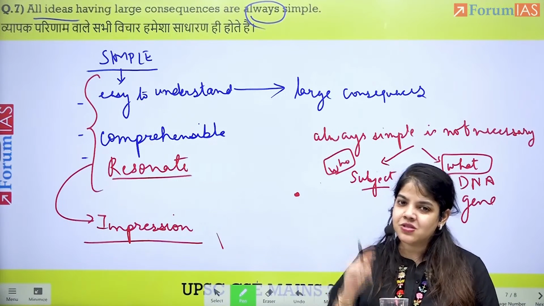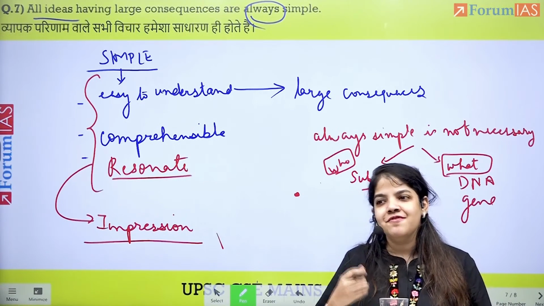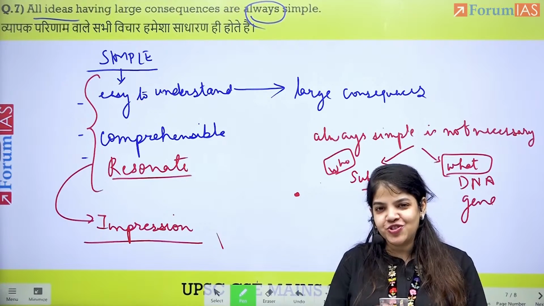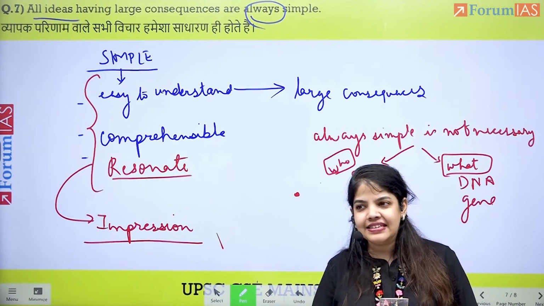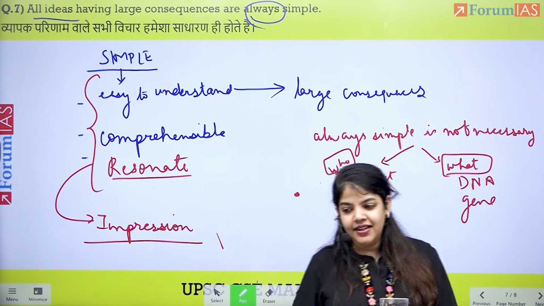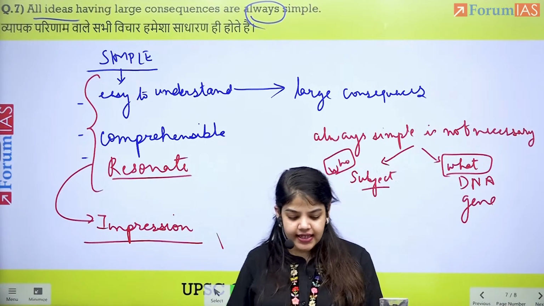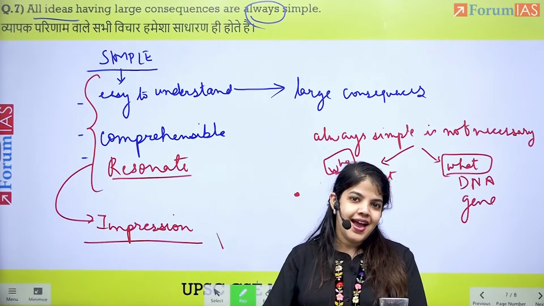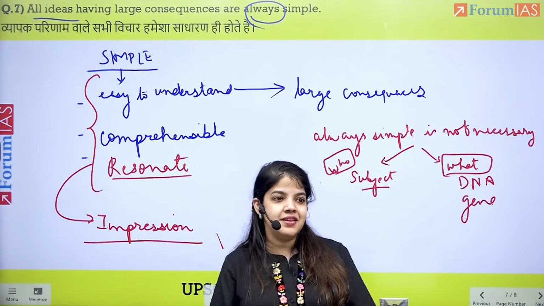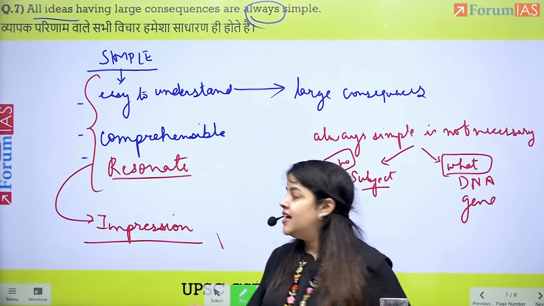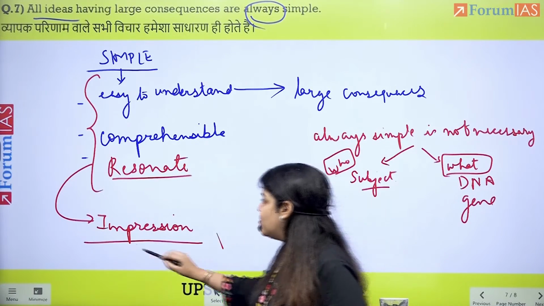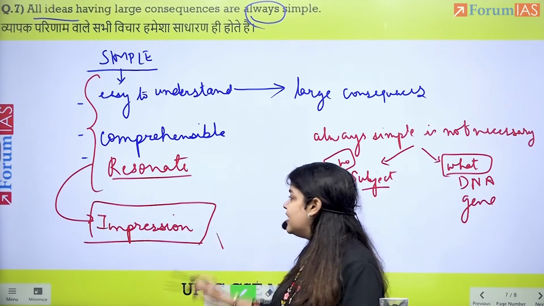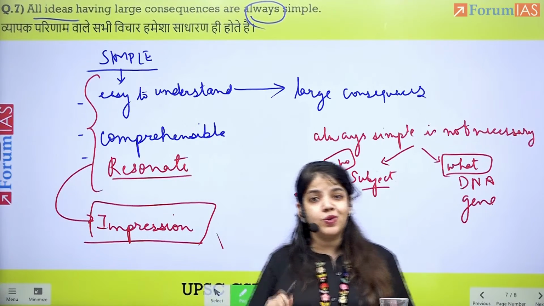But this also has a repercussion, because very simple ideas of hatred and anger can also be passed on. So it's not just good ideas that get passed on, but also ideas of hatred. And this is what makes it very important and necessary to make sure that we leave the right impression with the right approach.